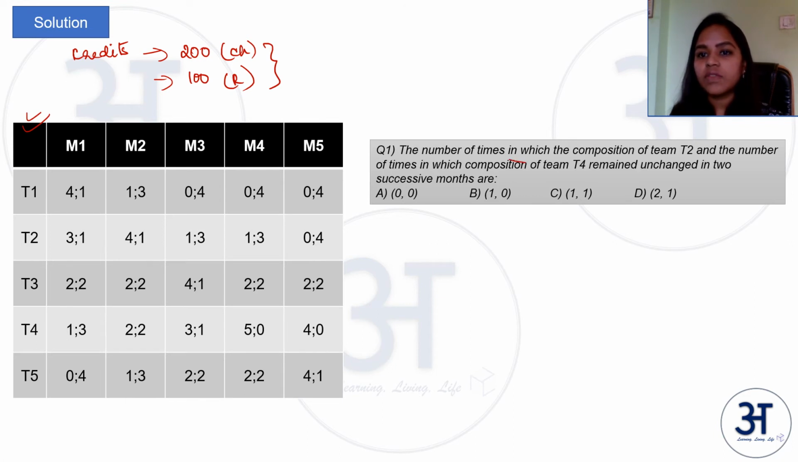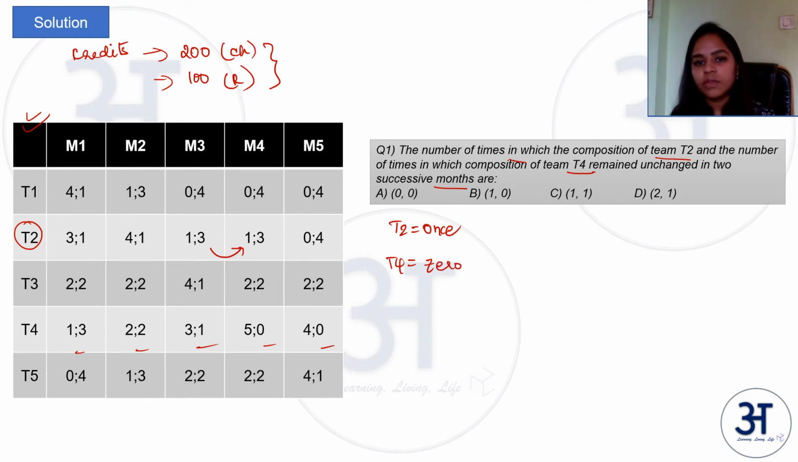The number of times in which the composition of team 2 and the number of times in which the composition of team 4 remain unchanged in 2 successive months are what? So team 2, if you look, the composition is unchanged only once, right? For team 2 it is once. For team 4 the composition is changing every time, so it is 0. So it is 1, 0. The answer is B. Let us go to next question.